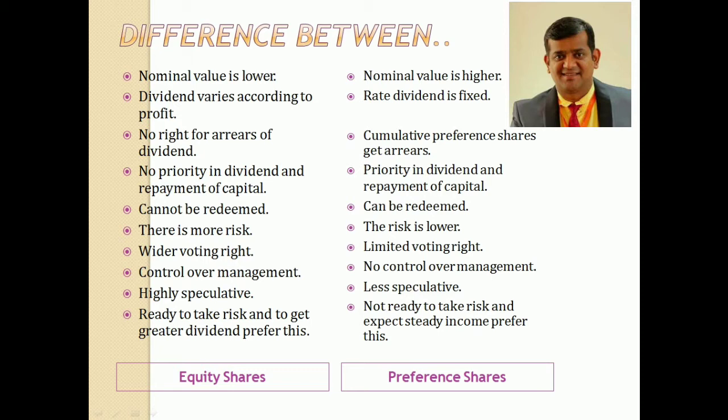Next, control over management. Equity shareholders will have control over management. They can express their decision through votes. Whereas preference shareholders, as we said, have limitations in voting rights also, so they cannot control management through vote.